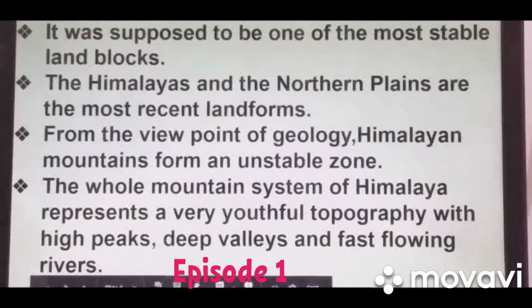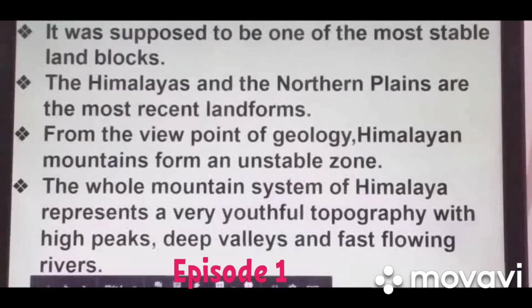The whole mountain system of the Himalaya represents a very youthful topography with high peaks, deep valleys and fast flowing rivers. Himalayan mountains are considered young mountains, and they are fold mountains also.